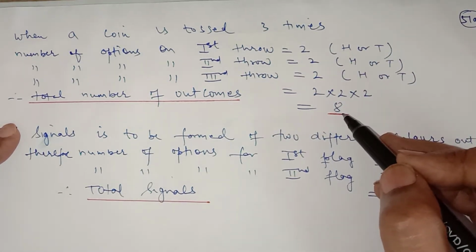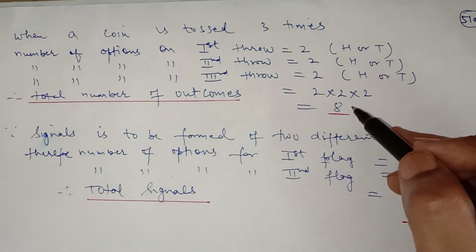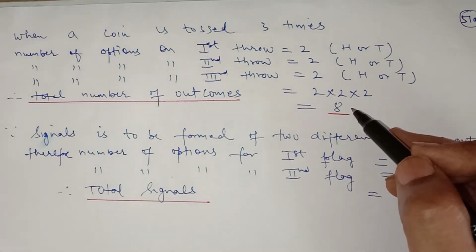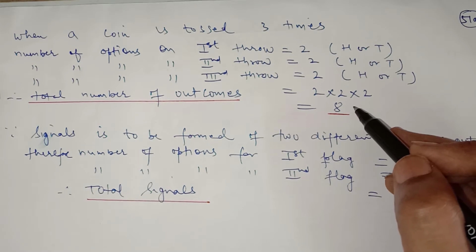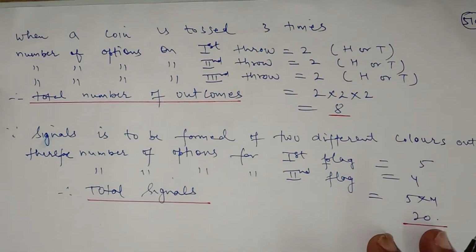8 possible outcomes are there if you throw a coin 3 times, or if you throw 3 coins only 1 time.